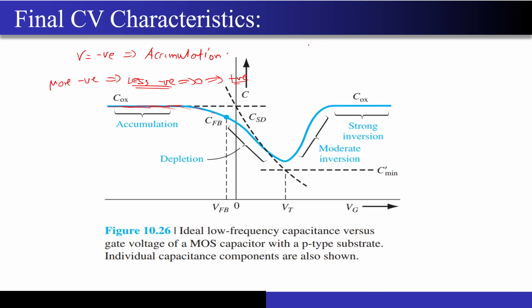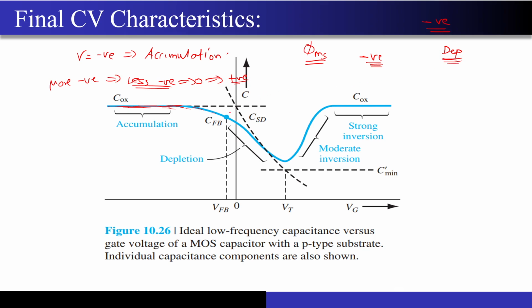So if you just take into account the work function, that is the phi ms difference that you are seeing over here. So now we have to reach one condition as well. You know that by default there was some kind of band bending. So you have to apply some kind of negative voltage to cancel out that band bending. Why negative voltage? Because a depletion region was created, so you have to apply some negative voltage to make sure that the bands are flat.